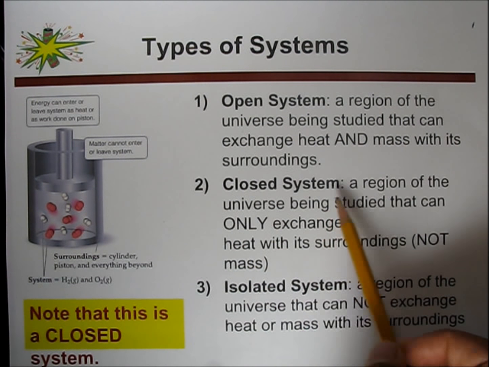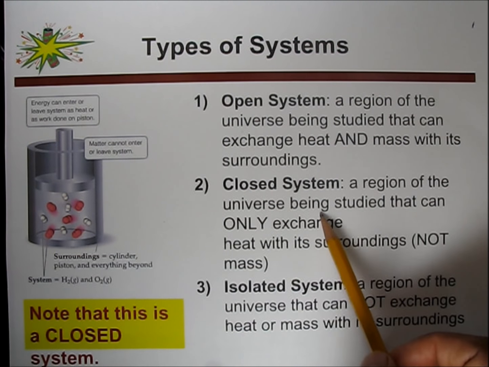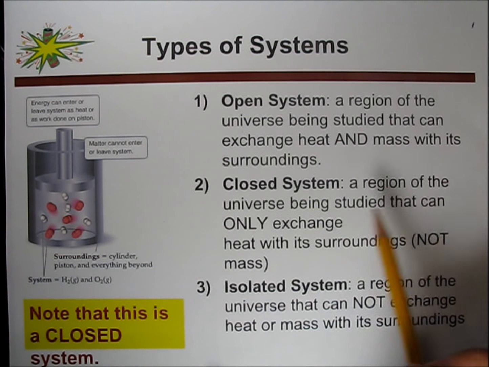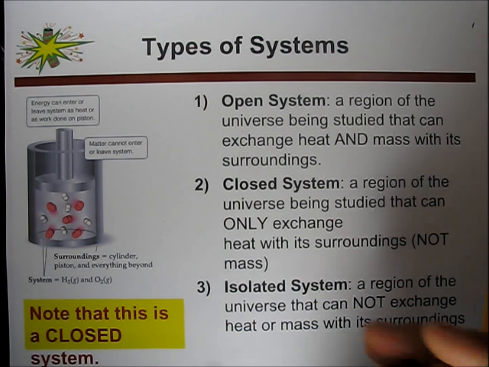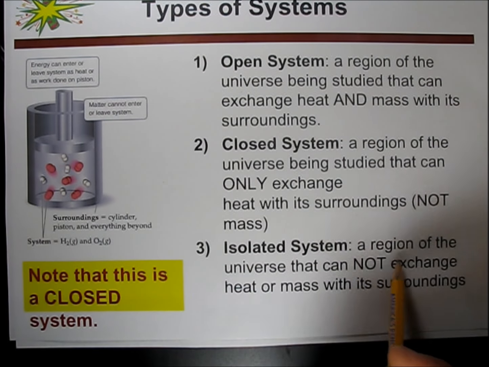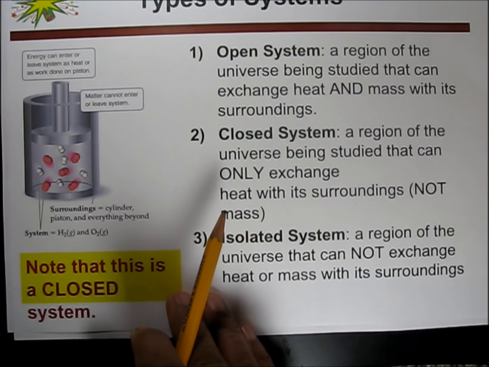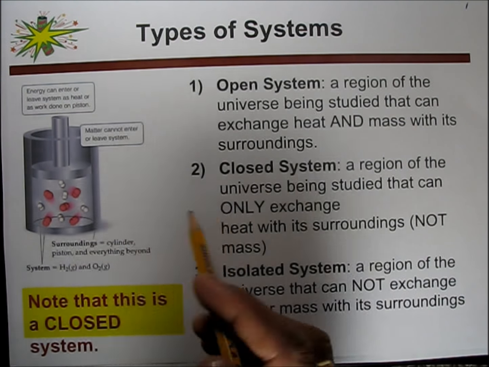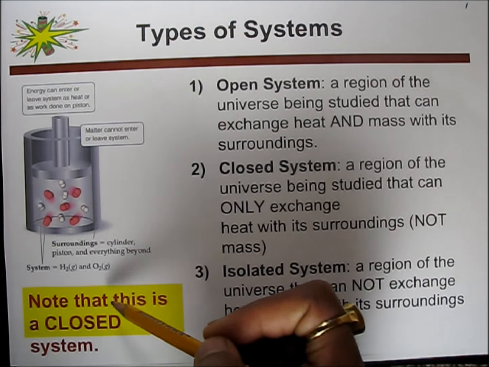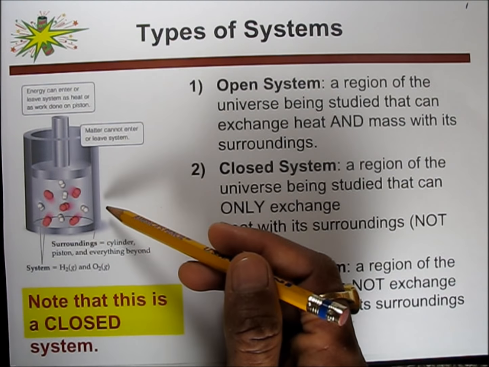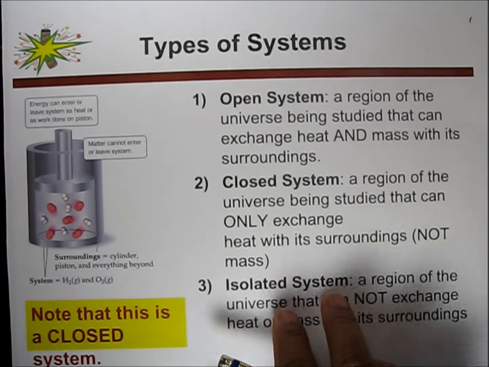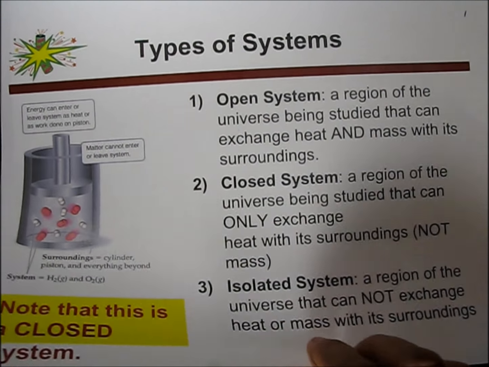Second, a closed system is a region of the universe being studied that can only exchange heat with its surrounding, not mass. An isolated system is a region of the universe that cannot exchange heat or mass with its surrounding. And this is a closed system, where we cannot exchange the mass, but we can exchange the heat or energy.